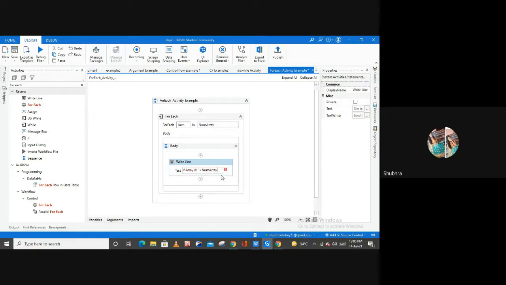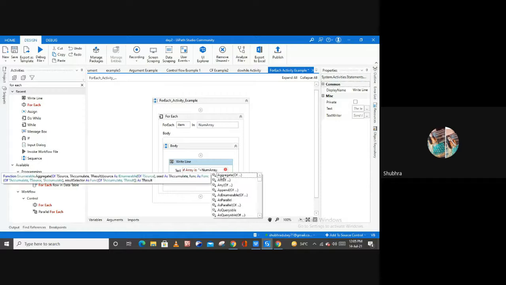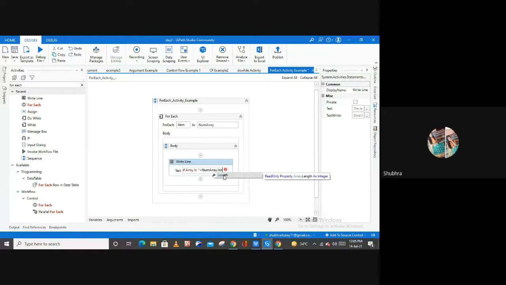To see the length of your variable, put a dot here, and then you are able to see all the properties of your variable. From here, let me select the length, because I want to see the length of my array, and then dot to string to convert this into a string.